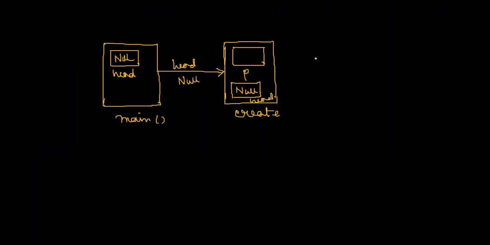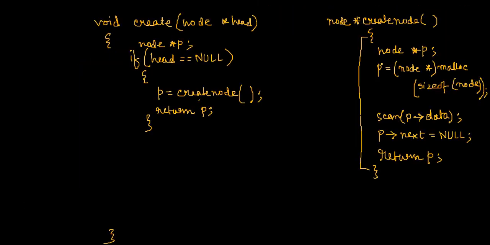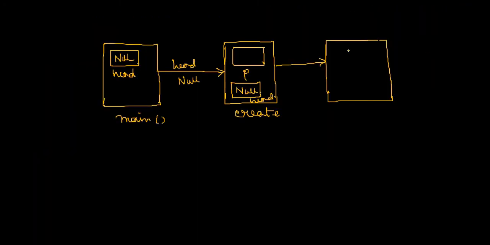Since head was null, it will call this create function one more time. And this function contains which variable? It contains only P, right? Yes, this create node function contains only P.